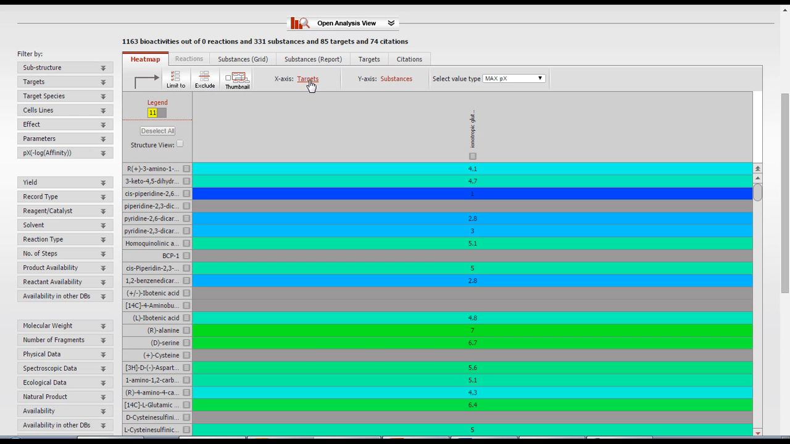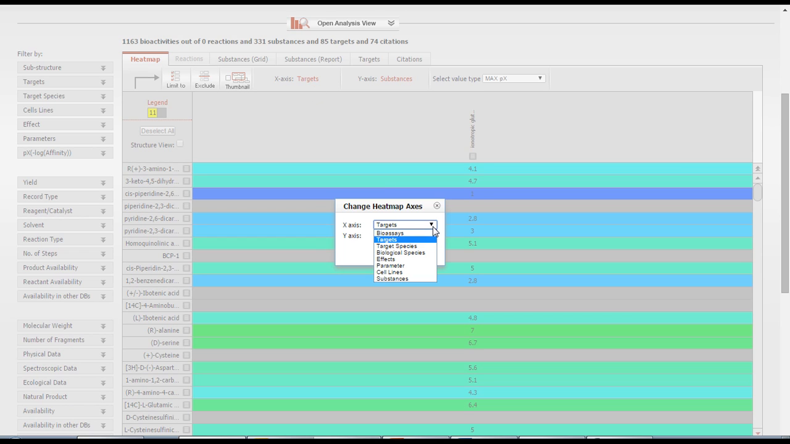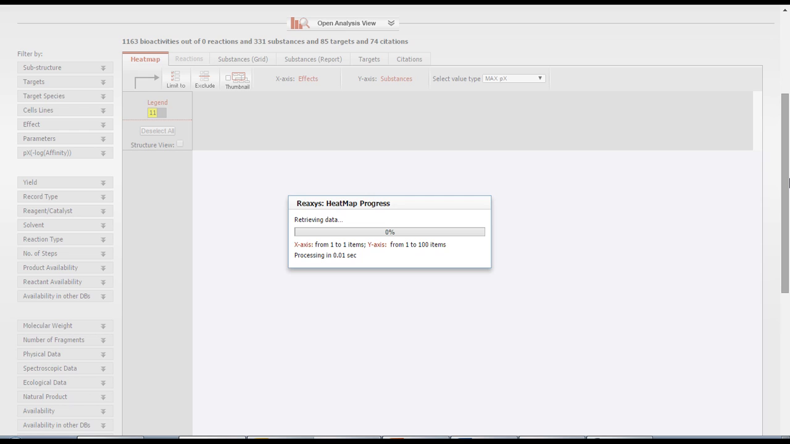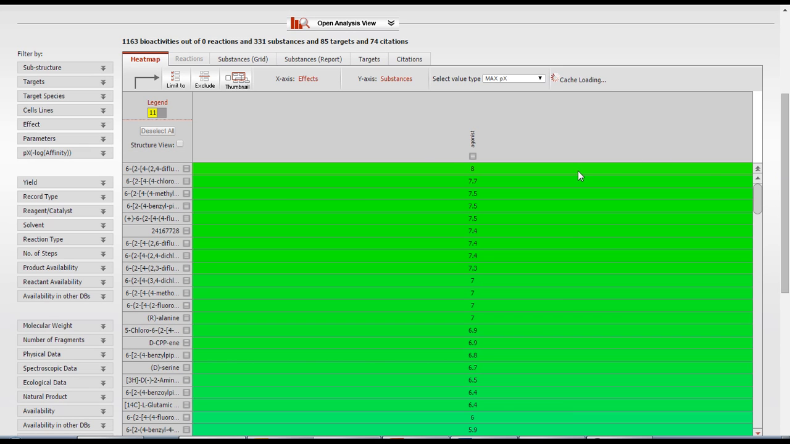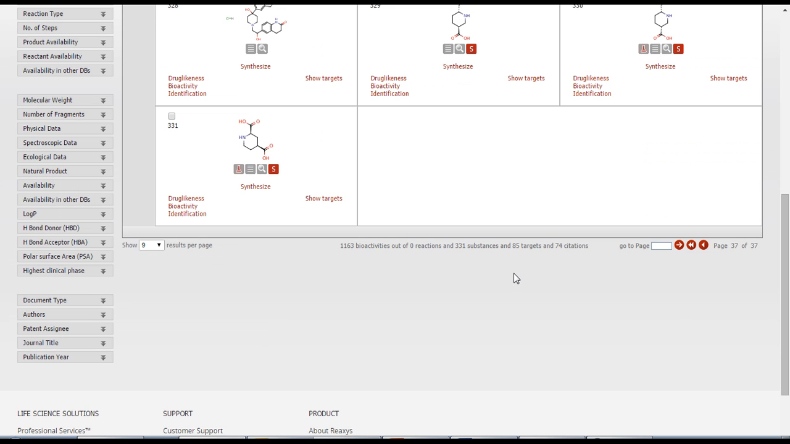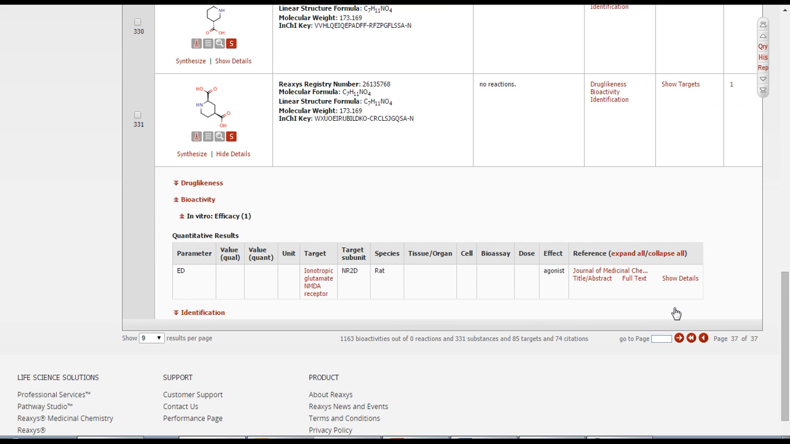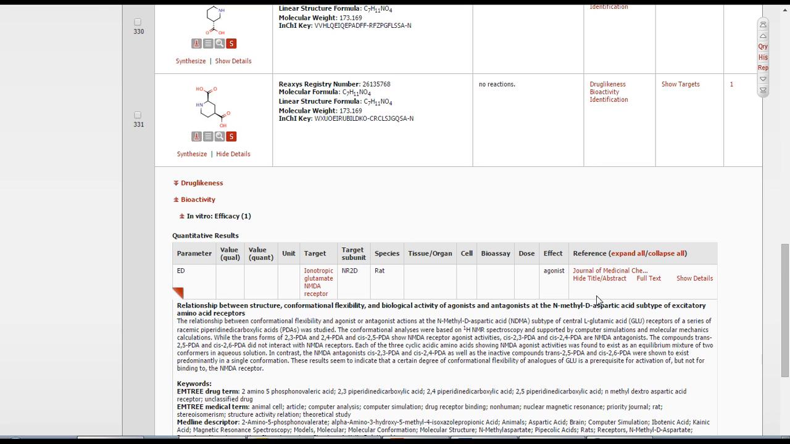In the results, I'll set it to display substances and effects. Then, to see which ones are most potent, I'll sort the list in descending order. Now with a list of NMDA agonists, I can view the data. For example, here's some information on the structure-activity relationship of NMDA agonists and antagonists.